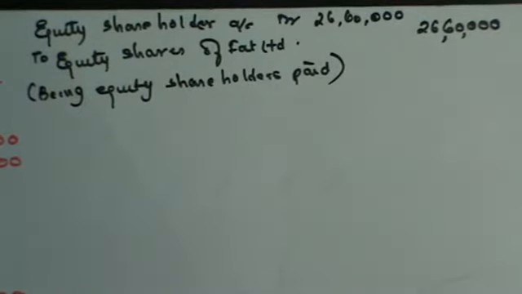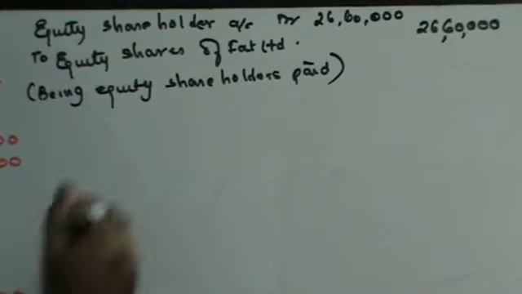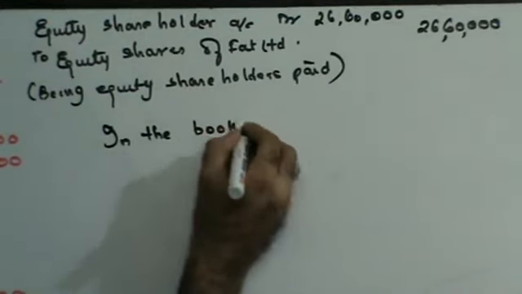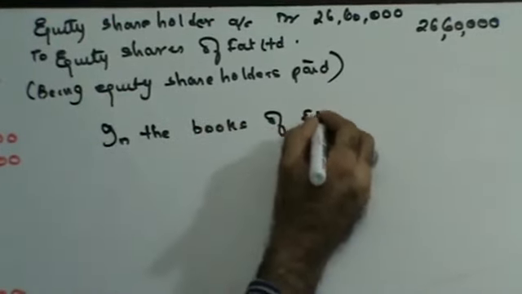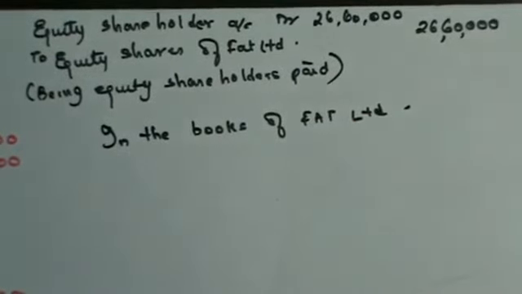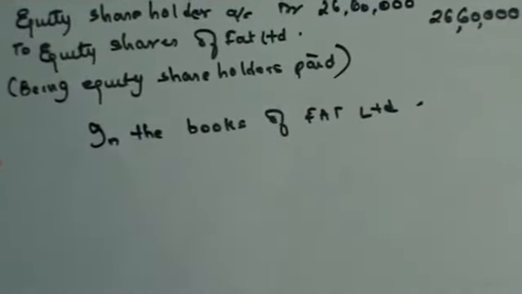Now we've got to do journal entries in the books of Fat Limited. Let's see this. How do I do journal entries in the books of Fat Limited?